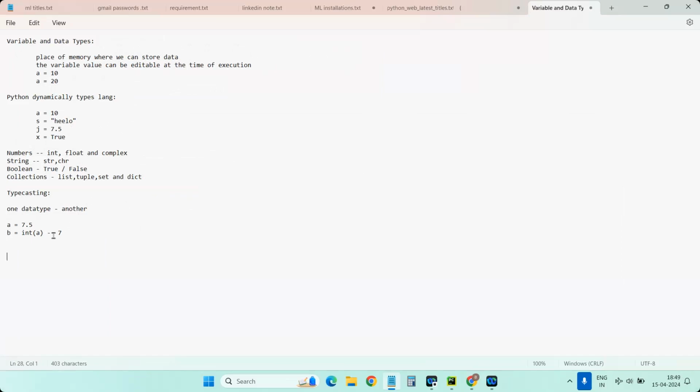Now, we have another point in variables: assignment of the value. As we already know, a single equal sign is always used to store some data. For example, if I give x = 10, obviously x value will be 10. But there are other ways of assigning data. For example, x, y = 10, 20 means you can assign multiple values to multiple variables at a time. Here x will be assigned 10 and y will be assigned 20. Or else you can also assign like x = y = 10.